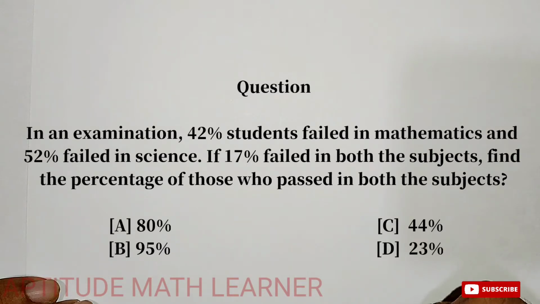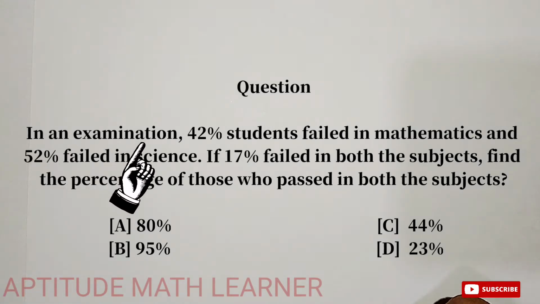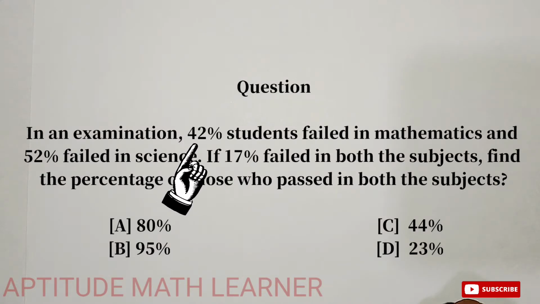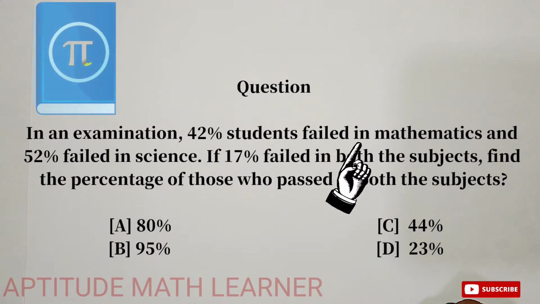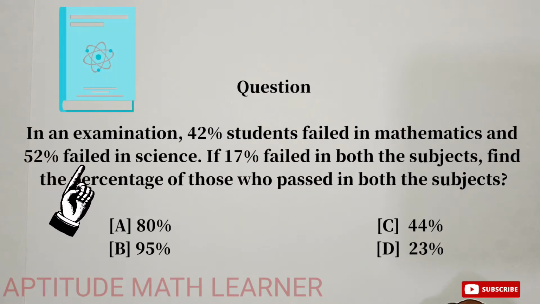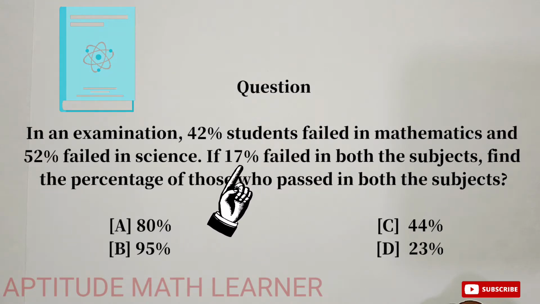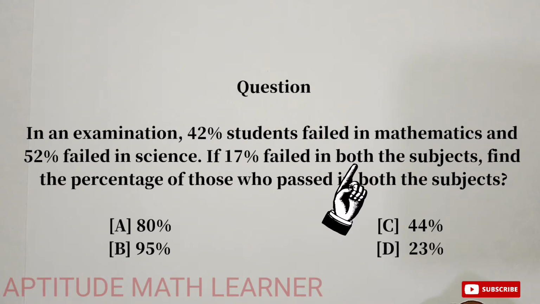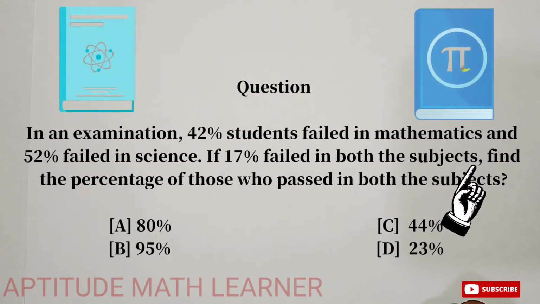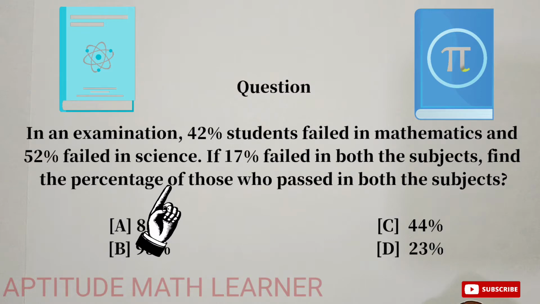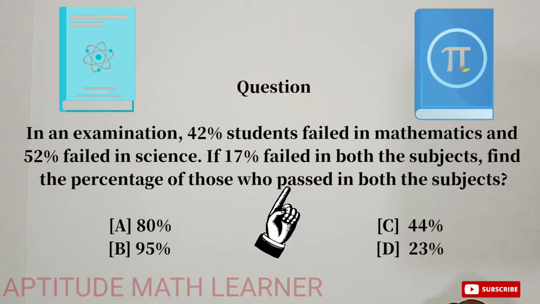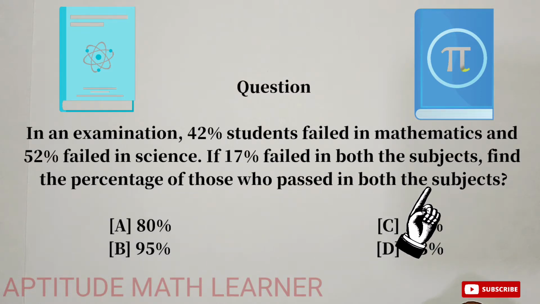The question today is a very interesting question. In an examination, 42% of students failed in mathematics and 52% failed in science. If 17% failed in both subjects, find the percentage of those who passed in both subjects.